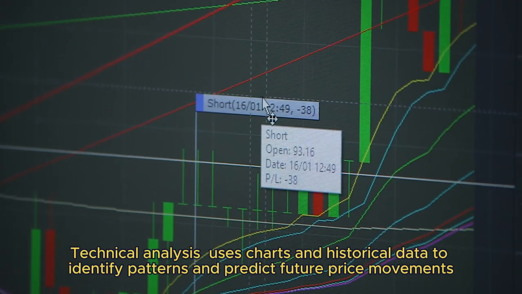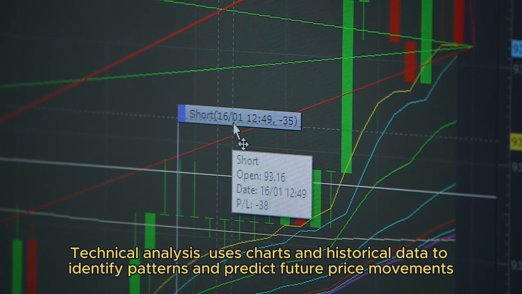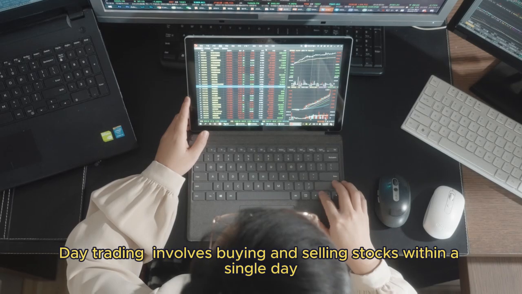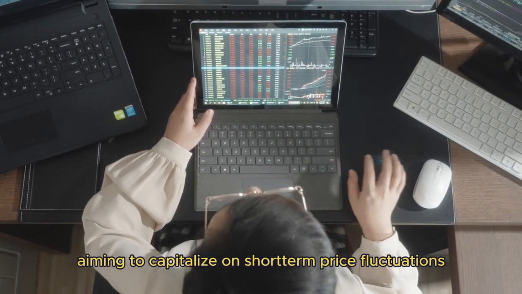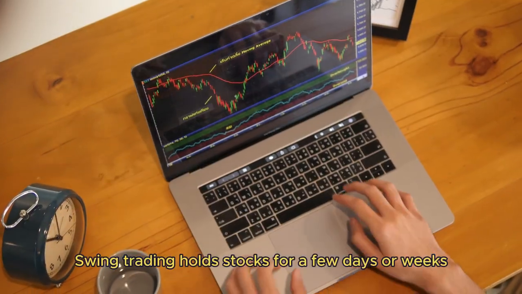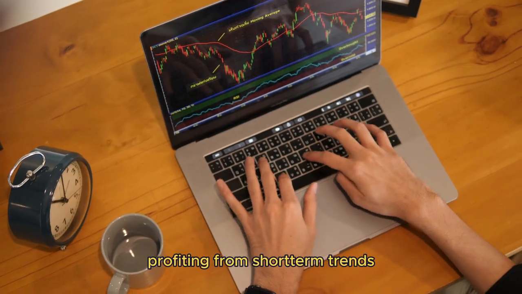Technical analysis uses charts and historical data to identify patterns and predict future price movements. Day trading involves buying and selling stocks within a single day, aiming to capitalize on short-term price fluctuations. Swing trading holds stocks for a few days or weeks, profiting from short-term trends.